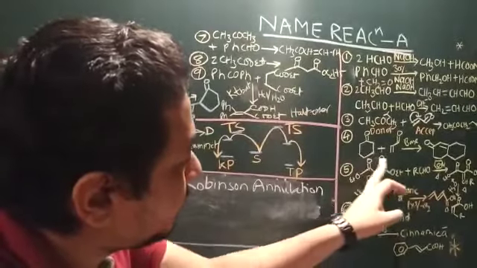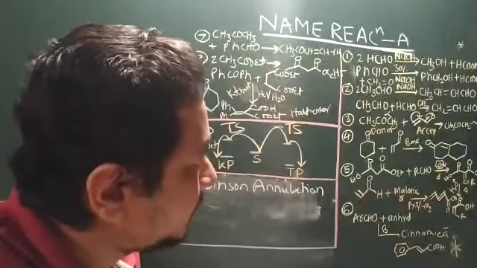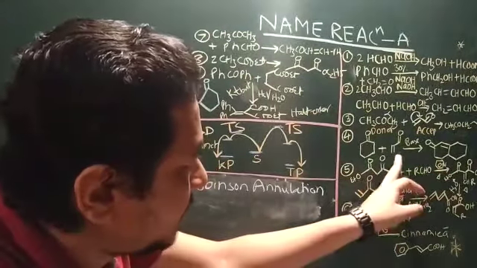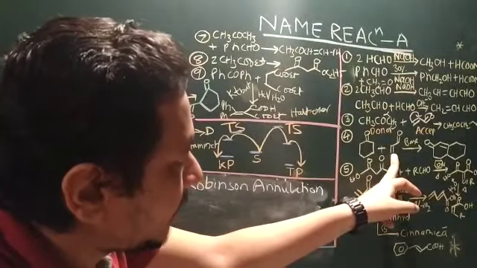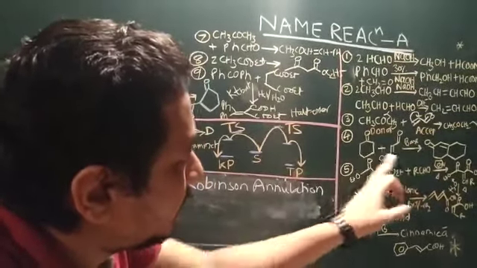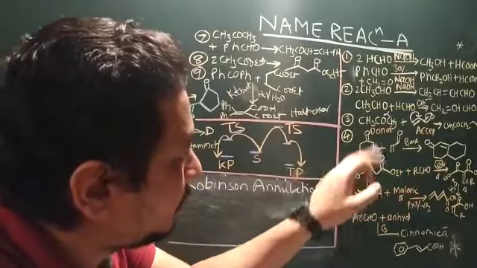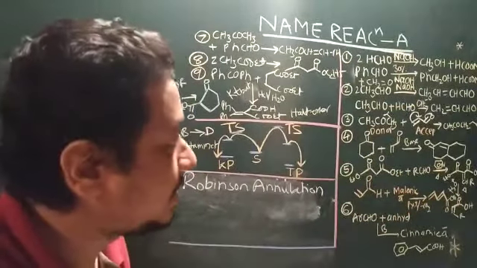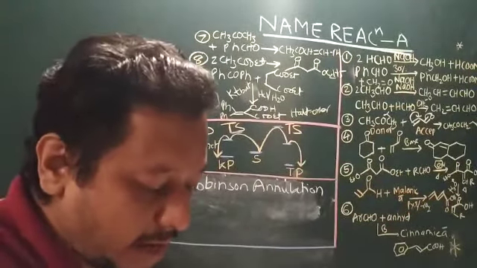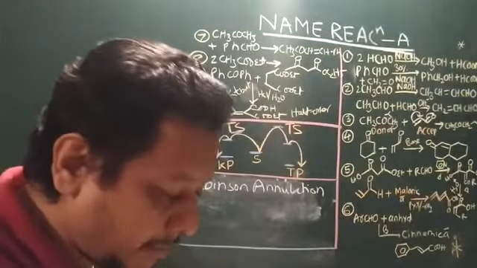You have seen the alpha beta unsaturated ketone, which is a Michael acceptor, and in the presence of base it can abstract an alpha hydrogen, that is an aldol reaction. So it is a combination of aldol as well as Michael addition.